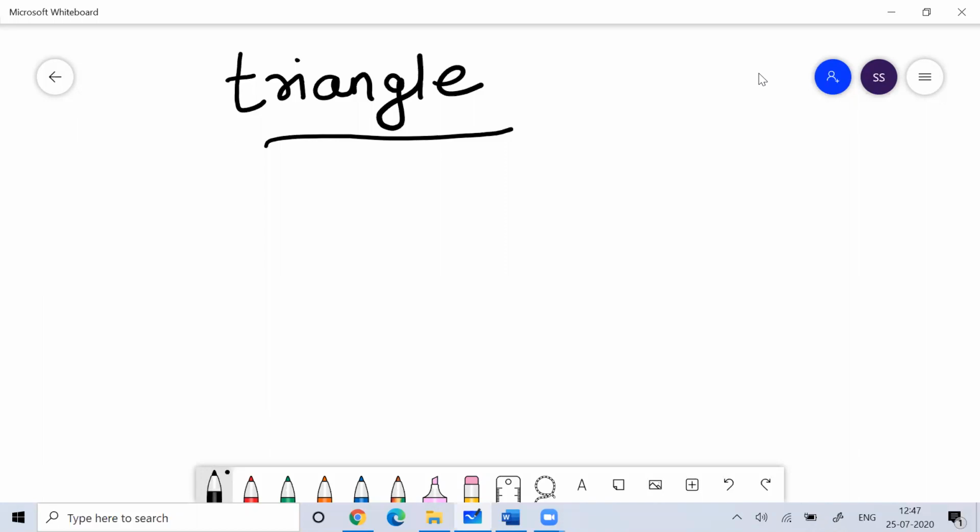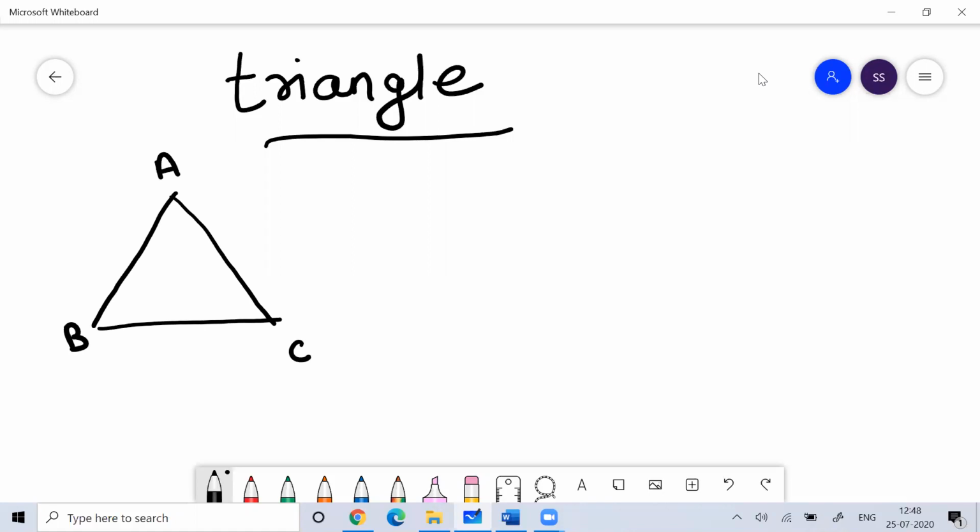So let's start discussing triangles. You need three non-collinear points to make a triangle, or at least one point should be non-collinear. Then you can get a triangle. A triangle is basically a polygon made by three sides. So we have a fair picture in our mind when we talk about a triangle. So this is basically a triangle.